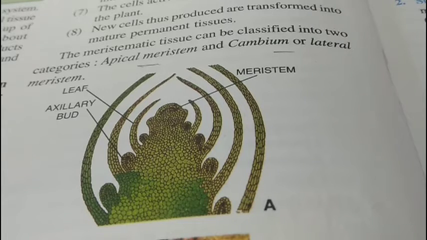According to the function performed by the permanent tissues, there are three types of permanent tissues: protective, supporting, and conducting tissues. Protective tissues are thick, have thick cell walls. They are found on the surface of the roots, stems, leaves. Cork cells in the barks, epidermis of the leaves, etc.